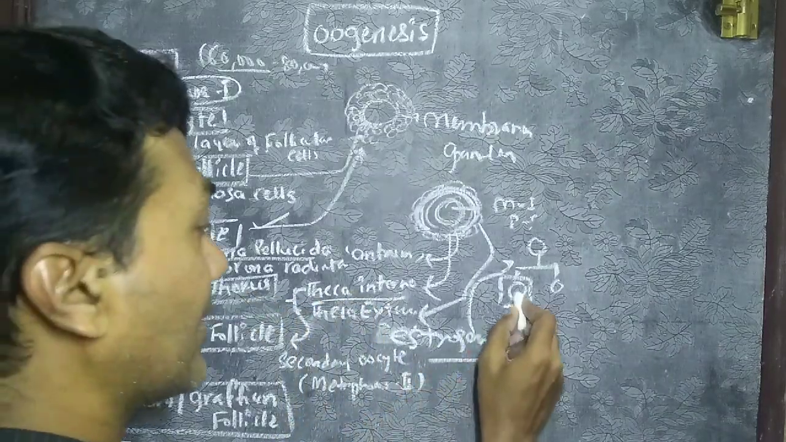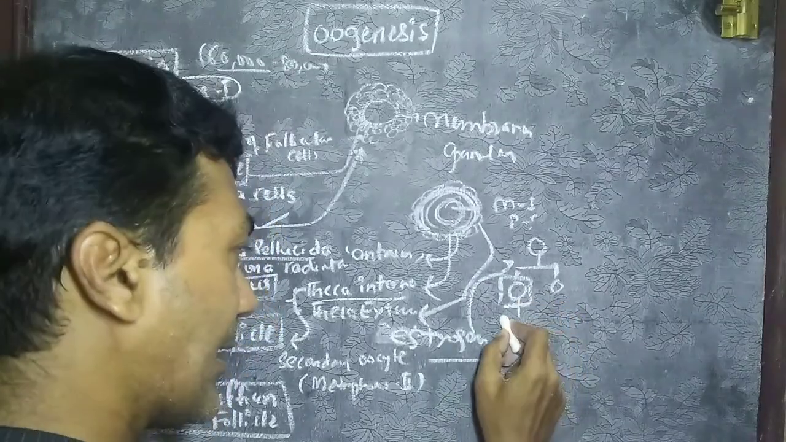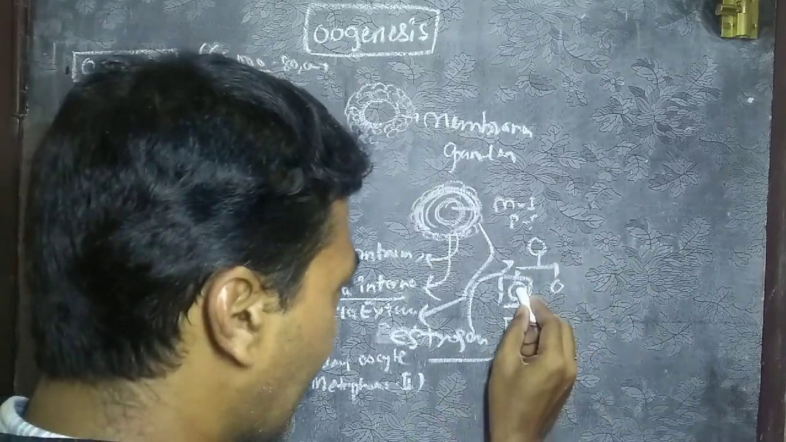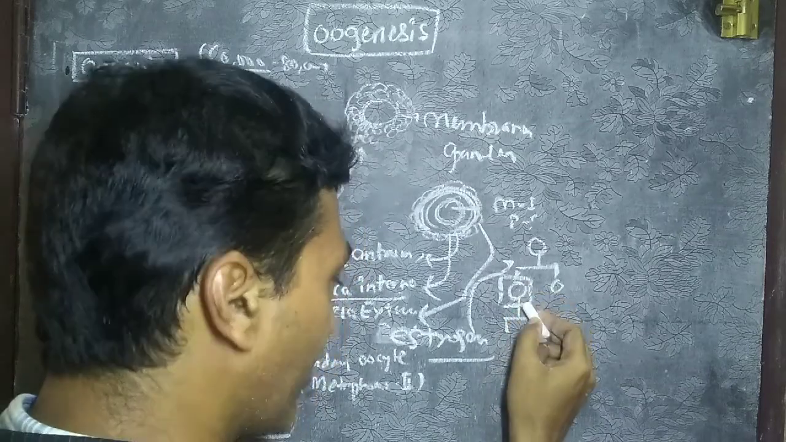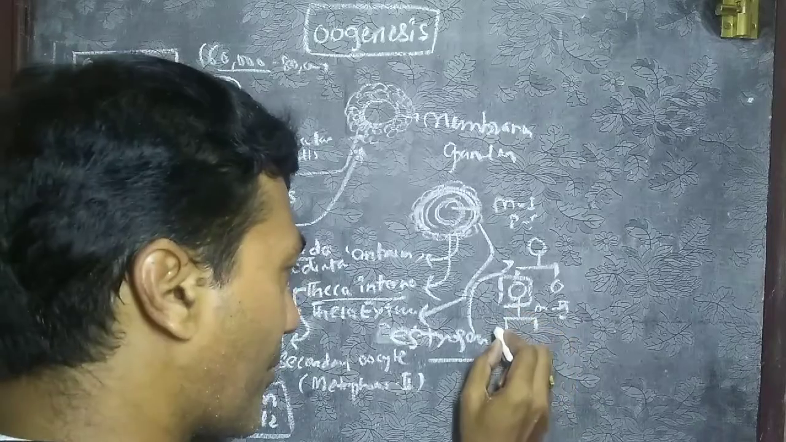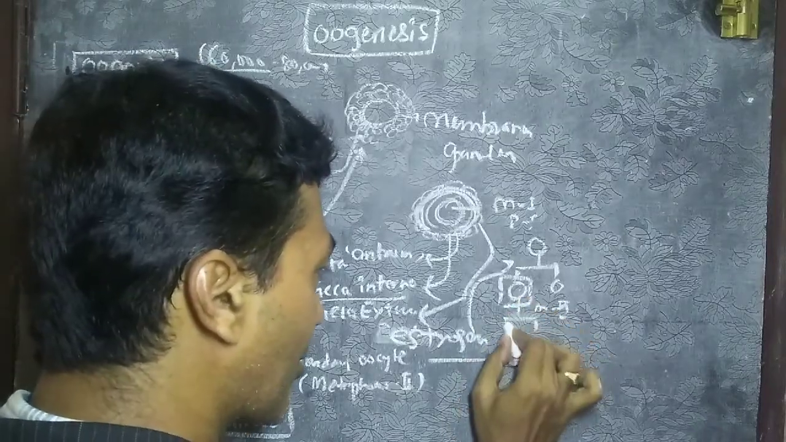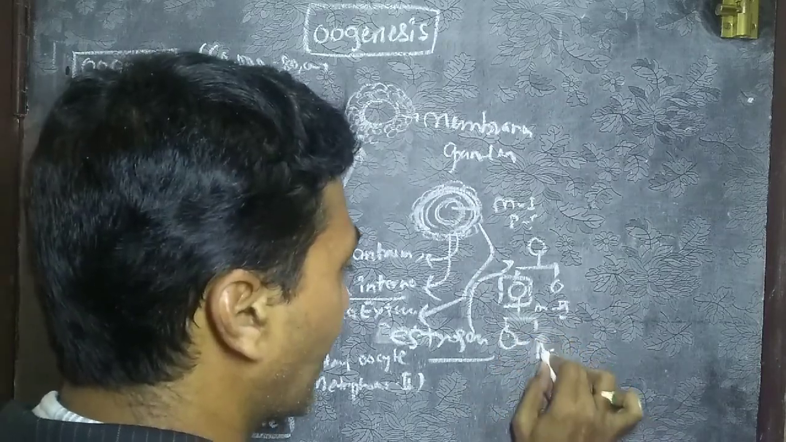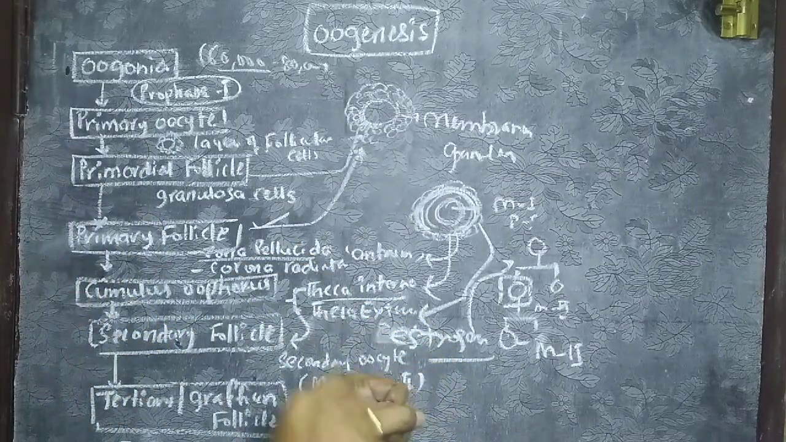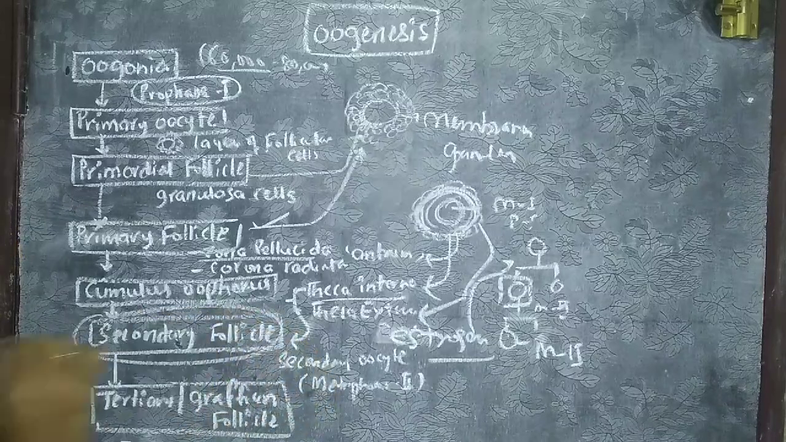So this secondary oocyte again has to divide. Meiosis takes place in two divisions, right? And this secondary oocyte undergoes the meiosis 2 division, and at the stage of prophase 2 and metaphase 2, it stops. So the secondary oocyte is arrested at metaphase 2, and with the follicle it is known as the secondary follicle.